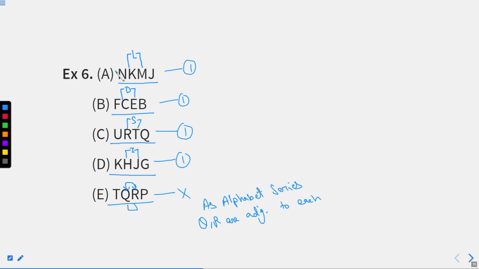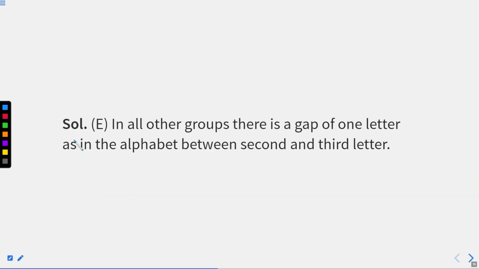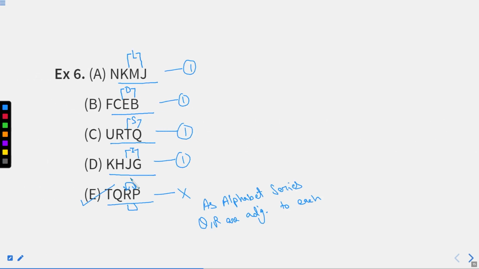So now you can easily figure out: K and M having L in between, C and E having D in between, R and T having S in between, H and J having I in between. So every option is following the same pattern except E. So which one is your answer? Option E will be your answer. I hope you got this point as well, right?